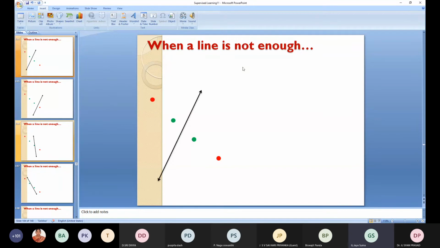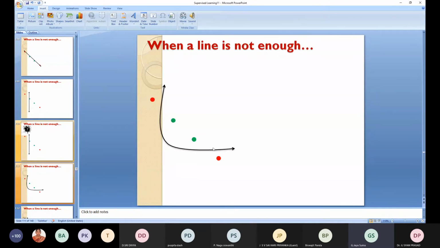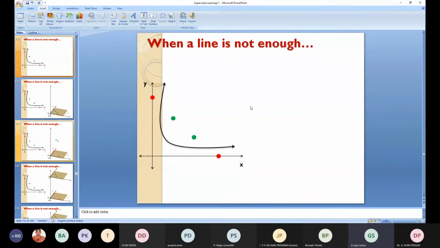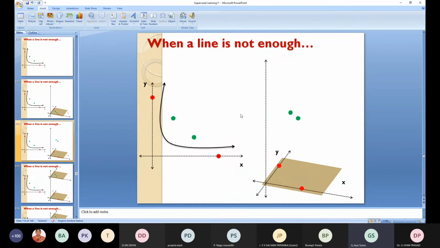So here, if you have dots like this, how can you separate them? This black line is unable to separate these two points. Okay. If you put this one also, it's unable. Here also you are unable to. Here also you are unable to. But how can you separate? You can use a curve like this. It is called separation, and this is called the kernel trick. Kernel trick is nothing but changing the position of your hyperplane from one dimension to another dimension.